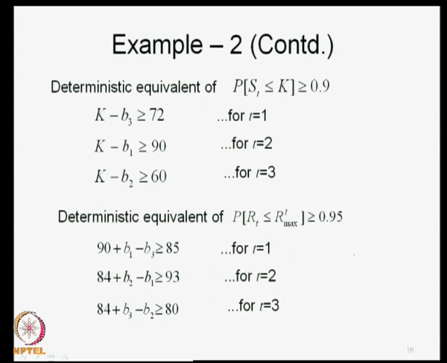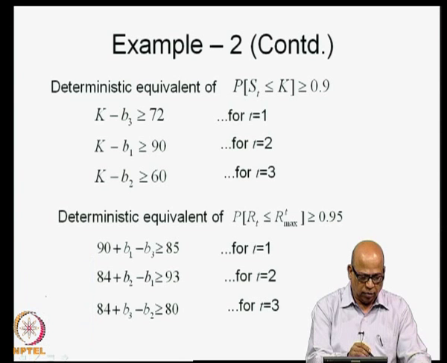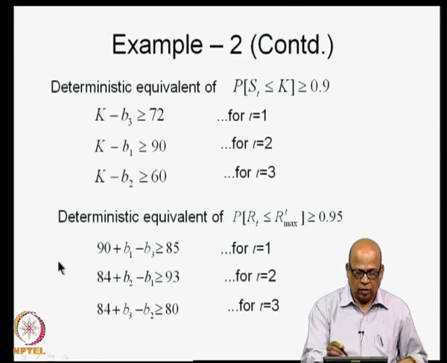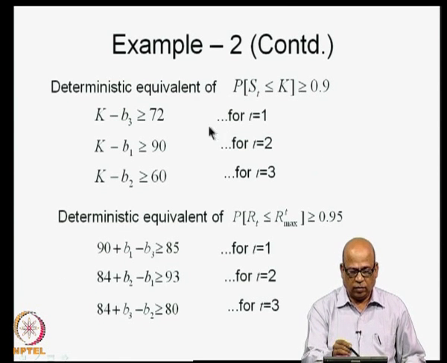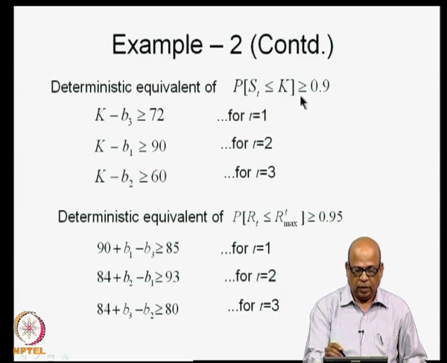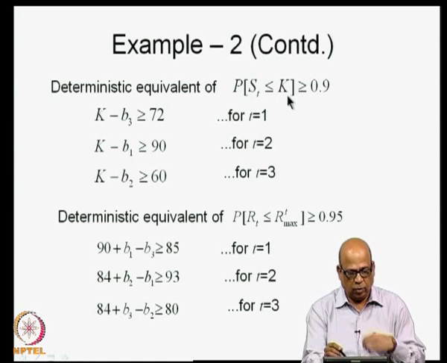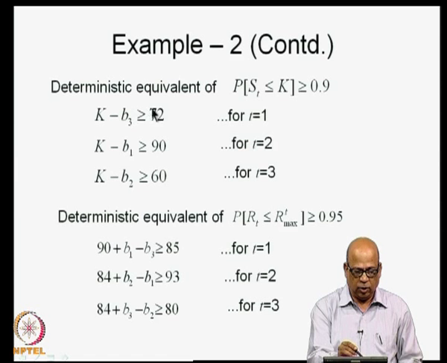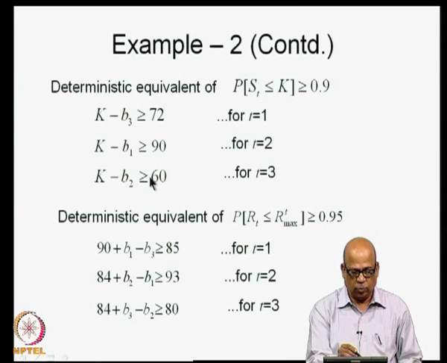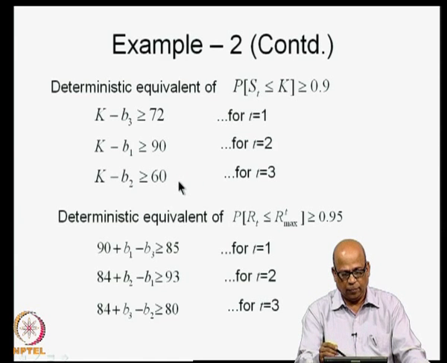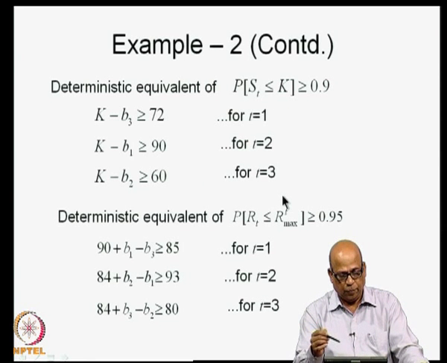Similarly, we write this deterministic equivalent of S t less than or equal to k greater than or equal to 0.9. I leave it as an exercise, but this is what you get here. So, use the same logic and then use the data, you will get k minus B3 greater than or equal to 72, k minus B1 greater than or equal to 90, k minus B2 greater than or equal to 60 for t is equal to 1, 2 and 3.